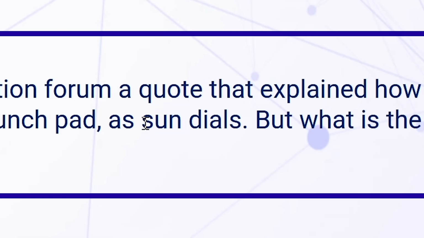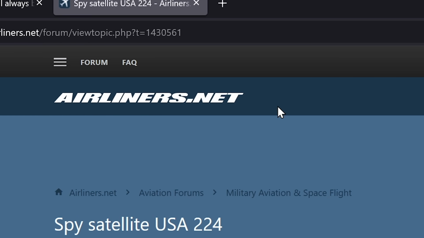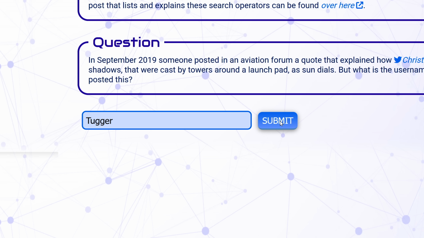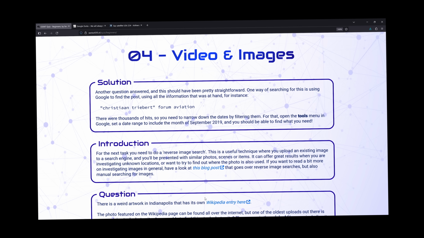doesn't really find anything. Maybe sundials. Another online researcher, Christian, also used shadows cast by towers. Okay, it's airliners.net, and the person that posted it is Tugger. Surely this is it. It was it. Okay, I'm so happy I didn't have to spend 5 years on this question.